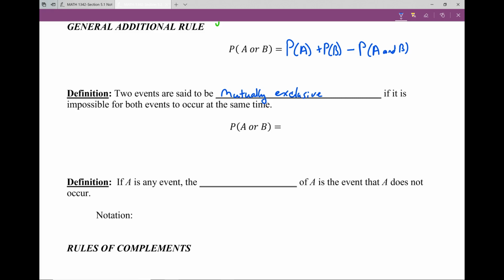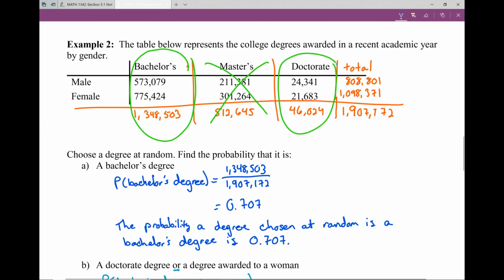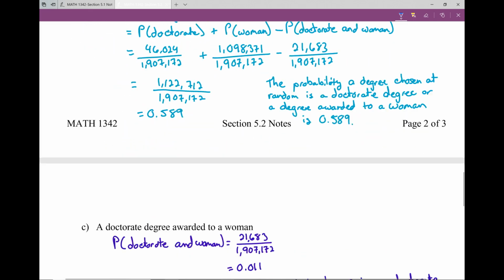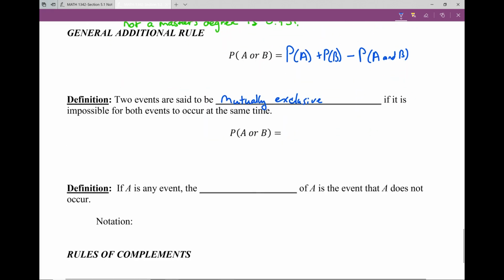Two events are said to be mutually exclusive if it is impossible for both events to occur at the same time. Think back on our previous examples where we were talking about the different types of degrees. So let me scroll back up here. When we're looking at the different types of degrees, the last one we were talking about was bachelor's or a doctorate. Well, these two things can't happen at the exact same time. So these two are mutually exclusive. Mutually exclusive would also be male versus female. You identify with one or the other. When this happens, it is strictly the probability of A plus the probability of event B happening. Since there is no overlap, there is no intersection, we do not subtract anything out.